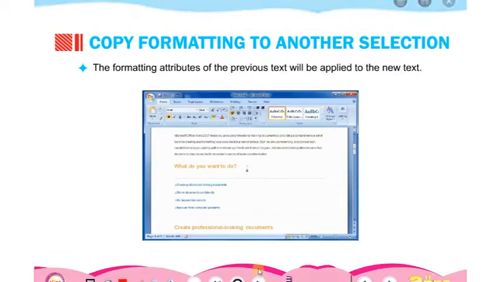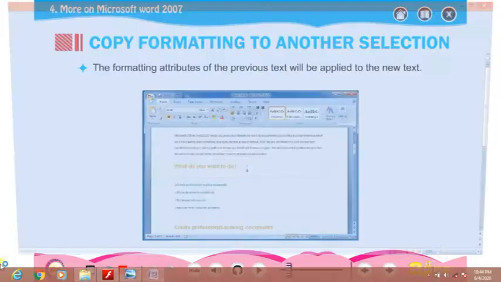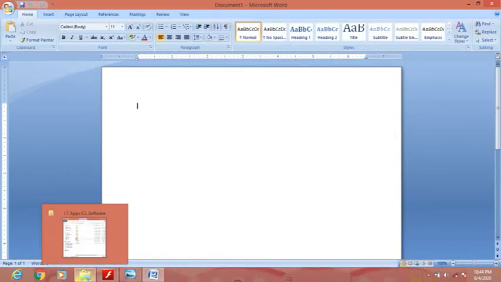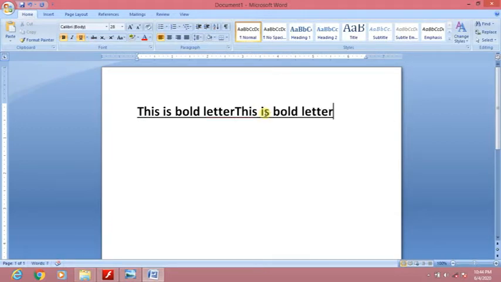So very simple, you can do it live here in MS Word. Suppose we have opened MS Word and we have 2 types of text. One text is very big, in bold and underline effect. Suppose this is bold letter, and now another text we have without effect.